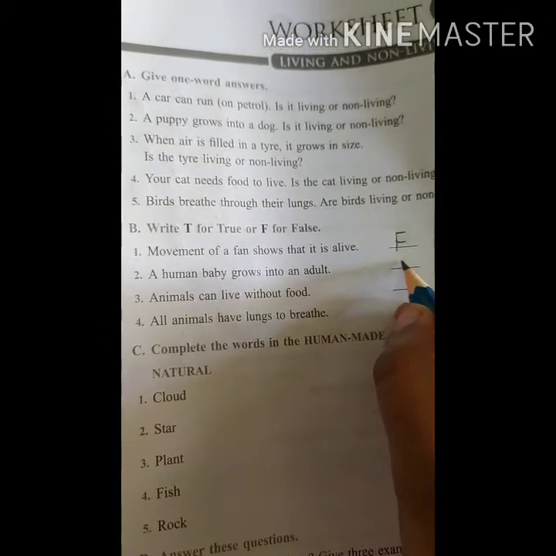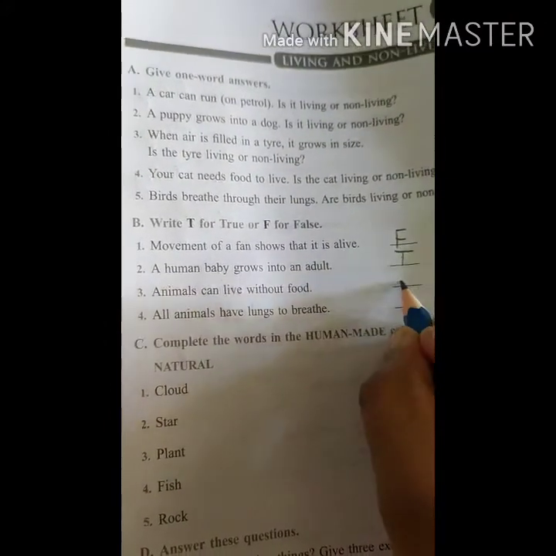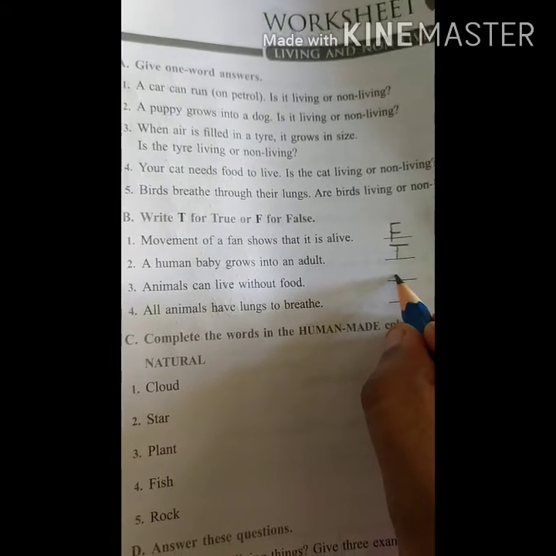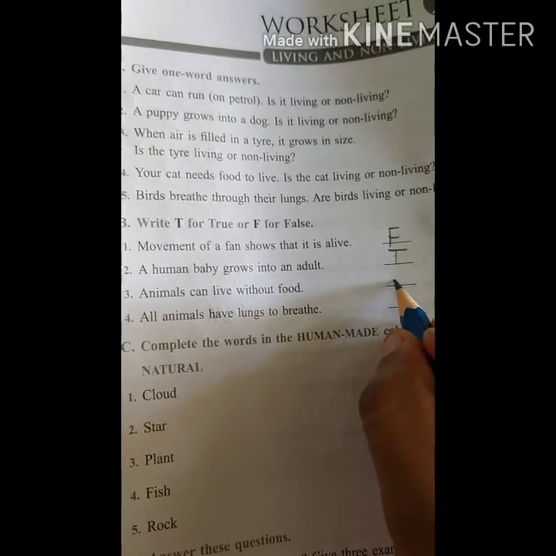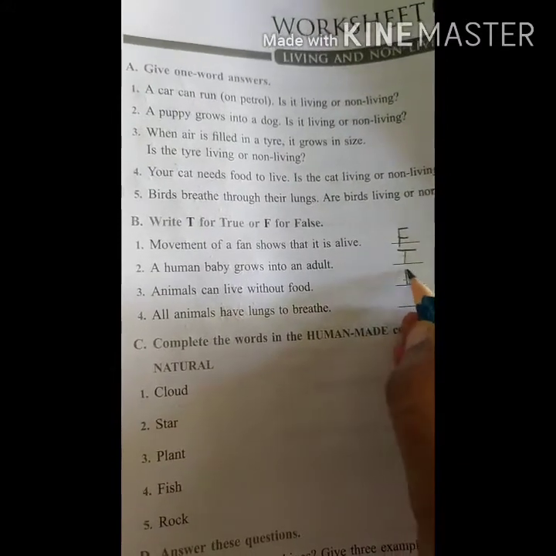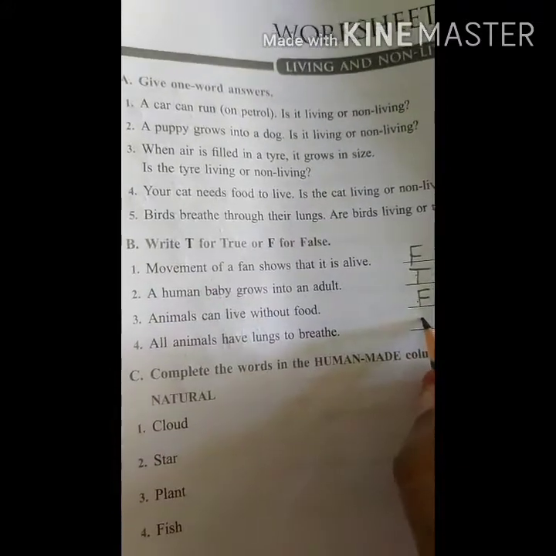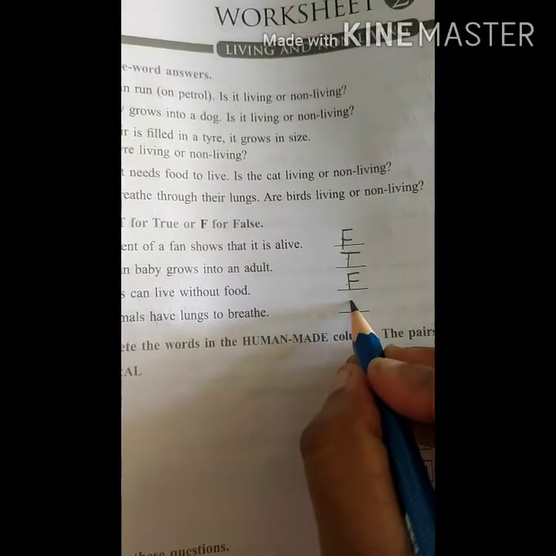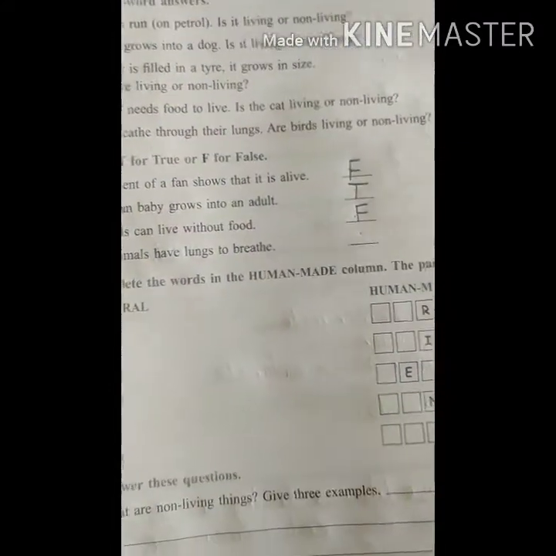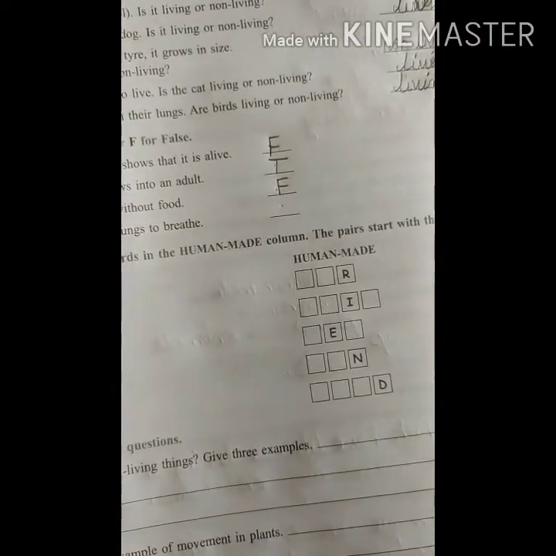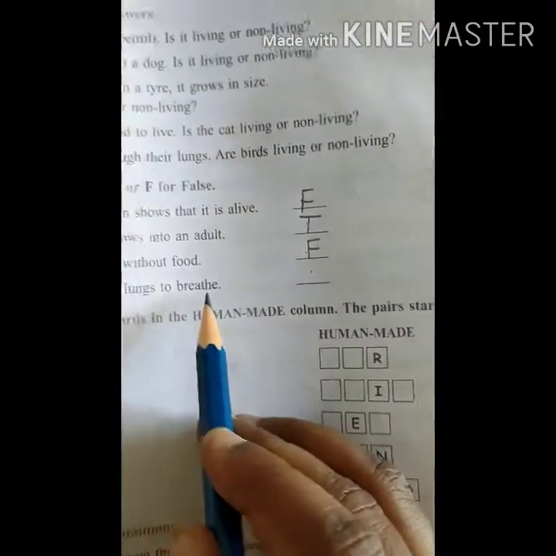A human baby grows into adult. Yes, it is true. Animals can live without food. Can animals live without food, children? No, beta. No, they cannot. That is false. All animals have lungs to breathe.